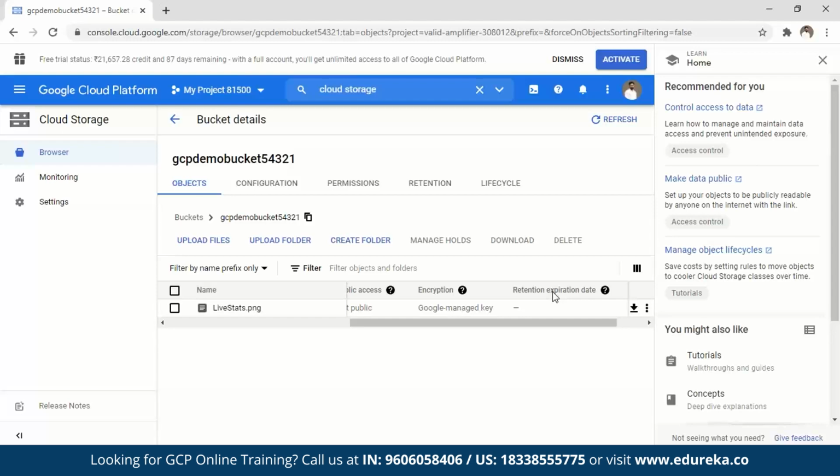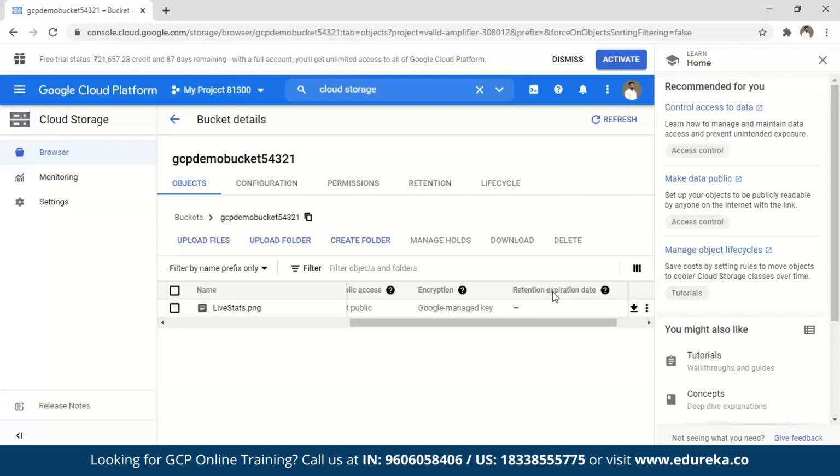Something that I can do is assign a life cycle policy. What that means is I can decide after a particular duration what to do with this file. Now there's a certain set of data that might be useful to me in real time, but that data might not be as useful after 3 months. So let's assume that there's a particular image that I put here, and I know that after 3 months I will not be using that image at all. In that case, I can assign a life cycle policy to it.